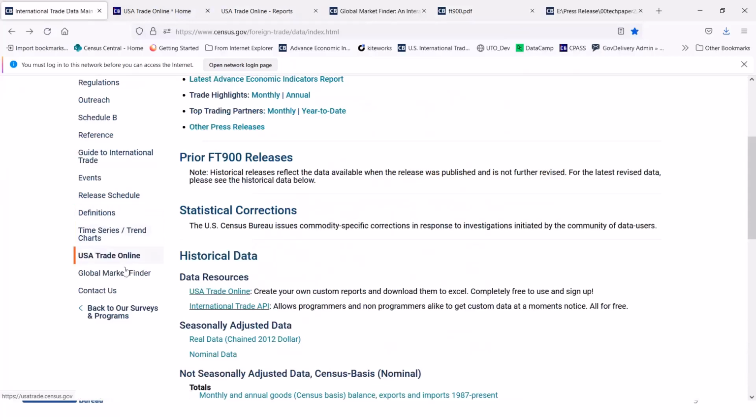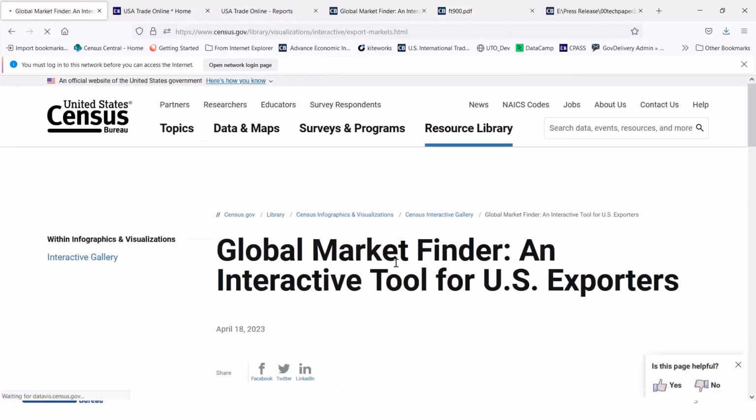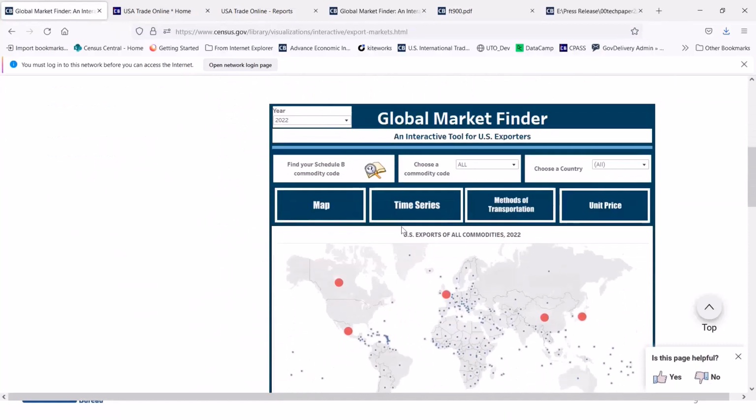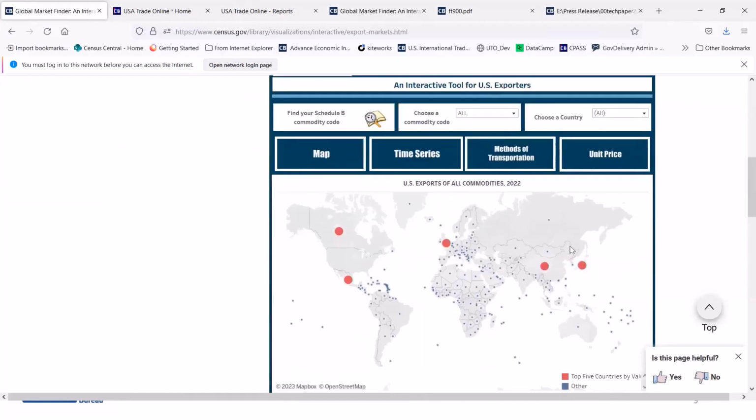Alternatively, you can go to the Global Market Finder, which is another interactive tool that we created. Mainly this is for exporters, and it gives you a snapshot of what is a good market for my product if I am interested in exporting goods, whether I'm a small business or a large business, and I want to expand to different markets for export. This gives you a quick snapshot.